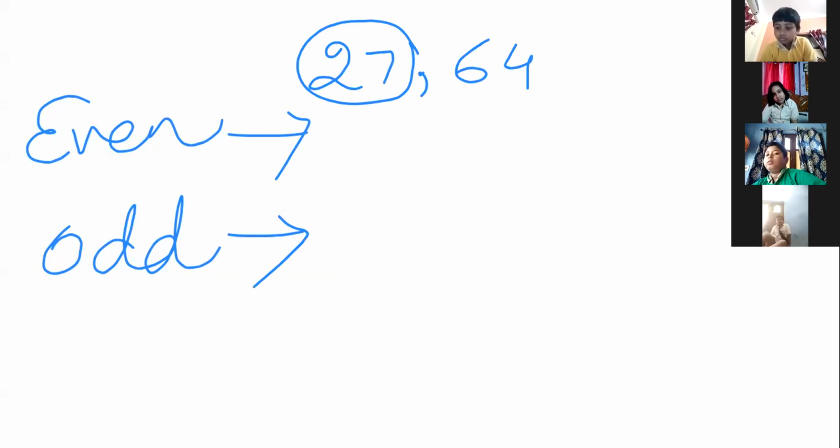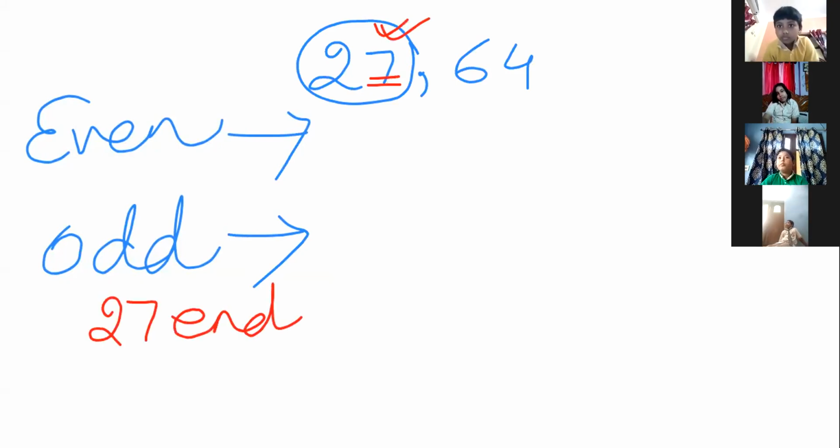How to check? Look at this. Here the last digit ends with 7. The last, or ones place, digit is what? 7. So 27 ends with 7. Yes or no?